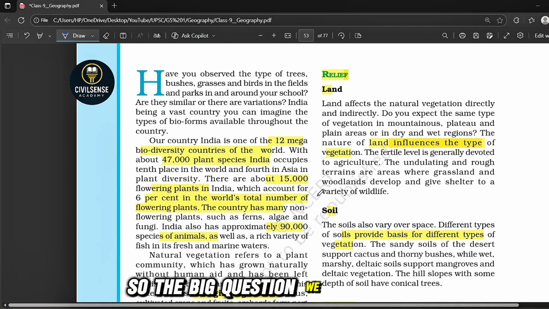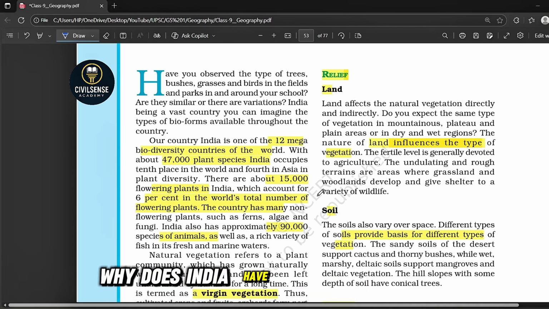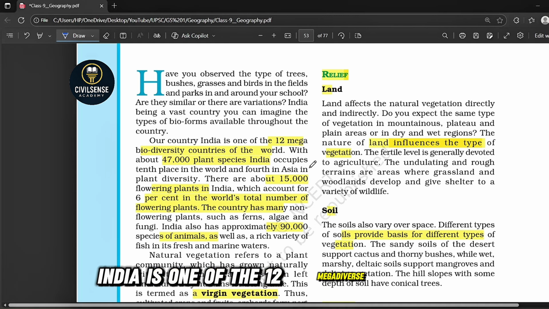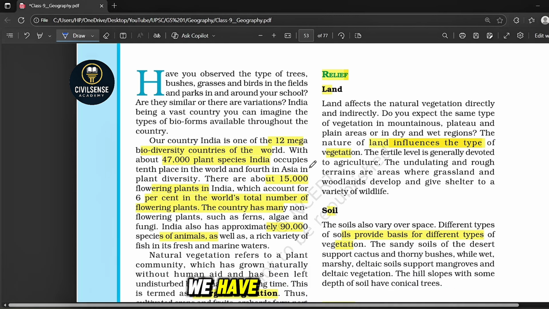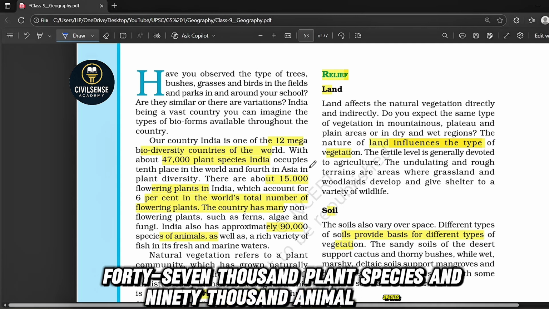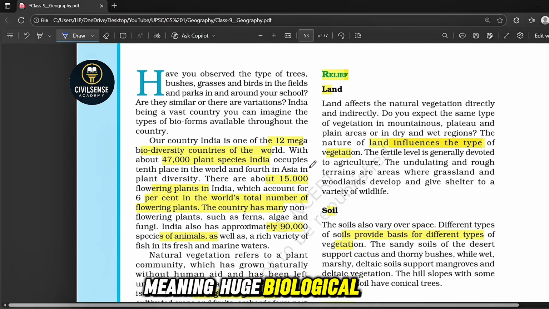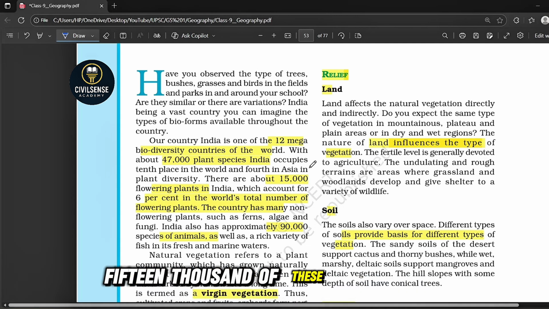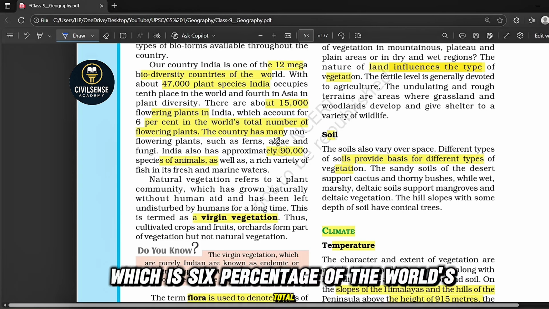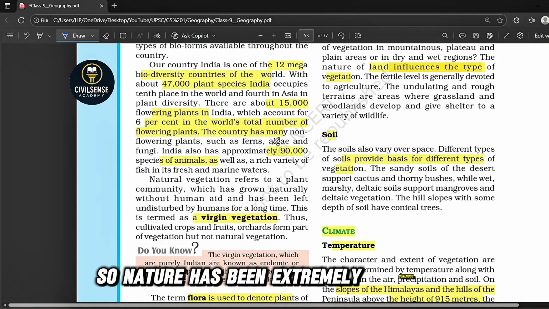So the big question we ask today is, why does India have such different types of vegetation and wildlife? India is one of the 12 mega biodiversity nations in the world. We have around 47,000 plant species and 90,000 animal species, meaning huge biological wealth. 15,000 of these are flowering plants, which is 6% of the world's total. So nature has been extremely generous to us.